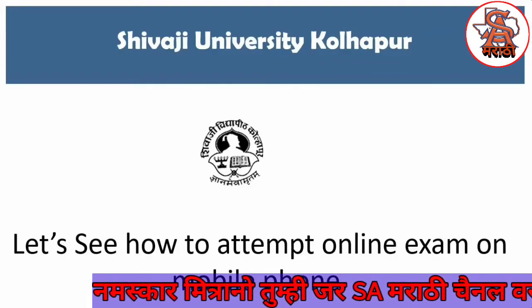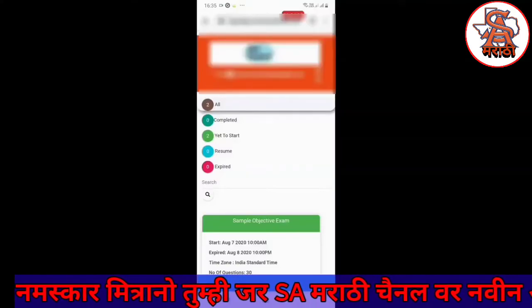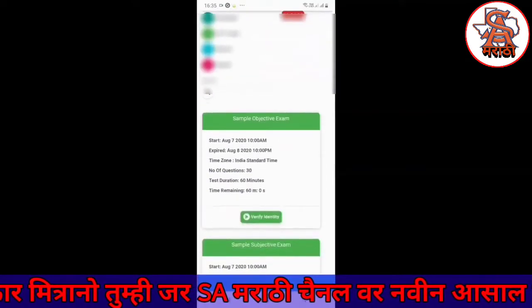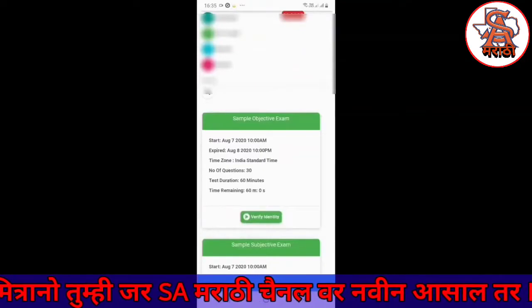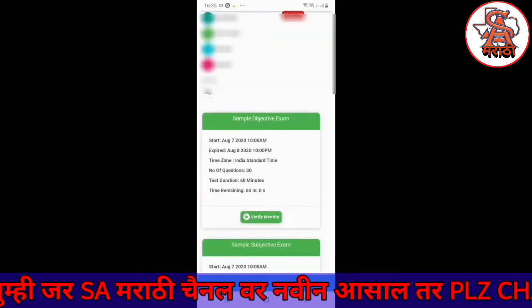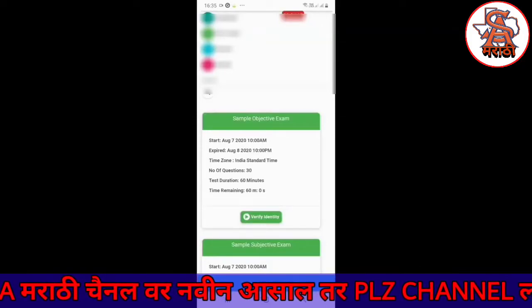Now let us see how to attempt the online exam on a mobile phone. As soon as you log into the system, you will be shown the name of the exam, start date, end date, and number of questions associated with the exam. You need to click on the Verify Identity button as shown on the screen.